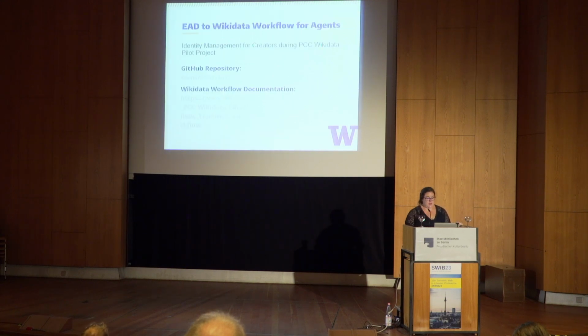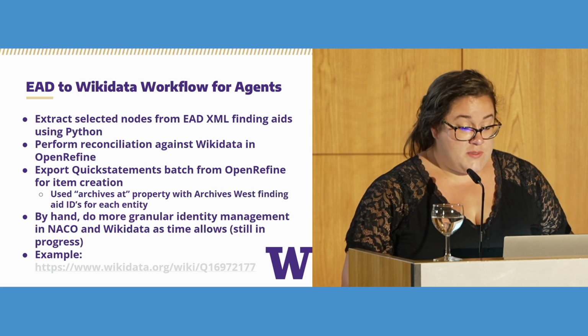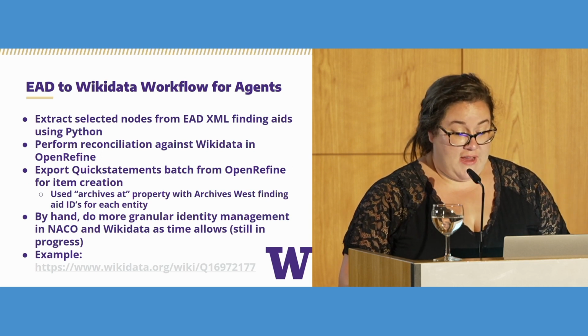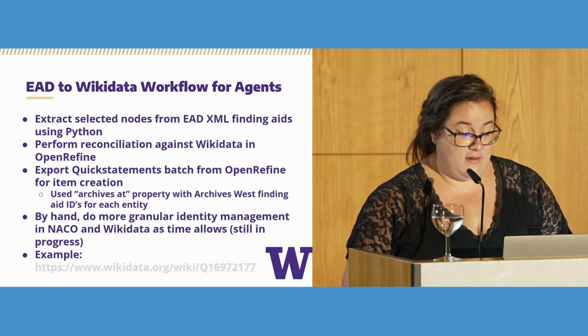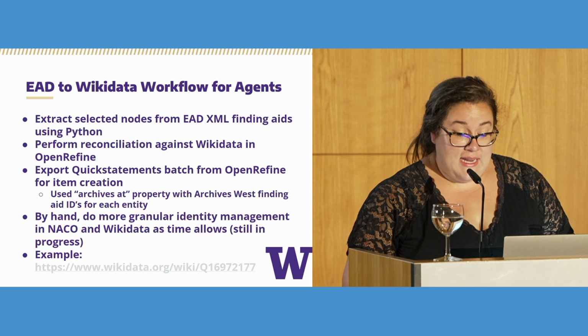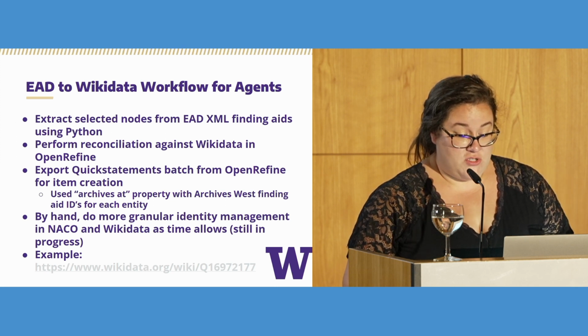All right. The workflow that we use to generate Wikidata items for collection creators is documented in these GitHub and Wiki project pages. We used Python to extract nodes from the finding aids and performed reconciliation against Wikidata in OpenRefine. We used the Wikidata extension to export a QuickStatements batch from OpenRefine for item creation.